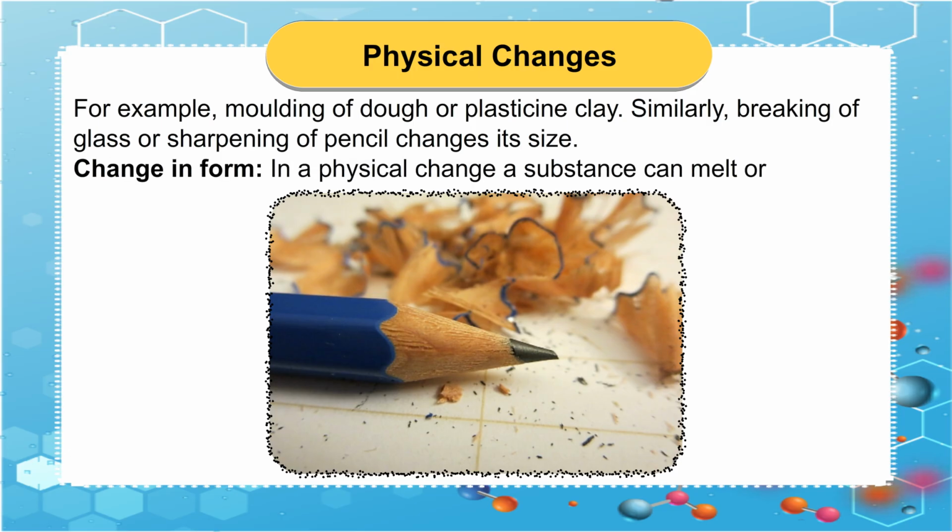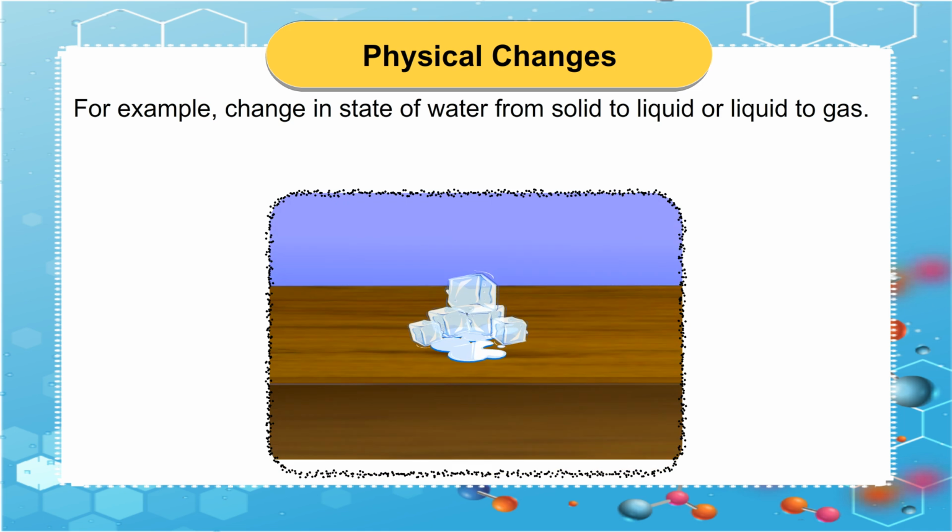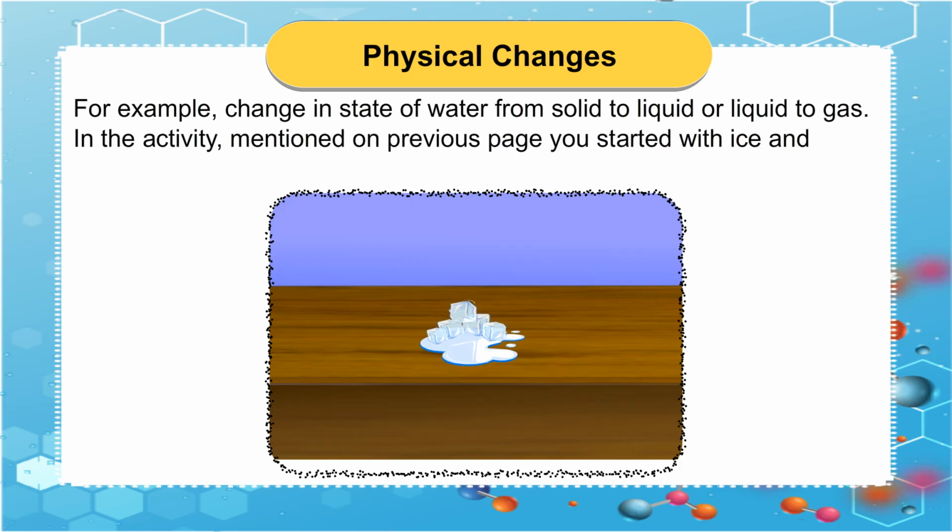Change in form. In a physical change, a substance can melt or vaporize. For example, change in state of water from solid to liquid or liquid to gas. In the activity mentioned on previous page, you started with ice and ended with ice.